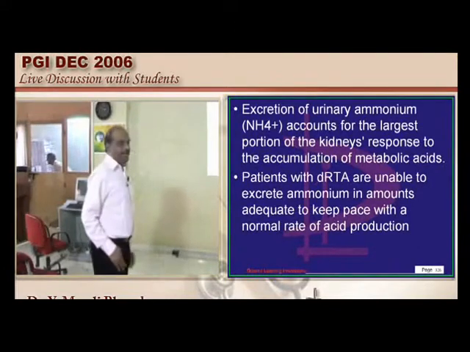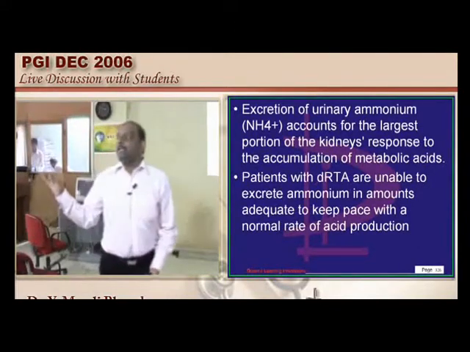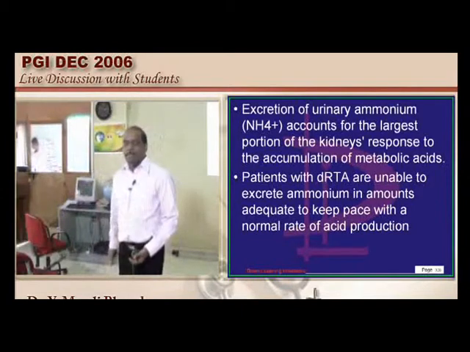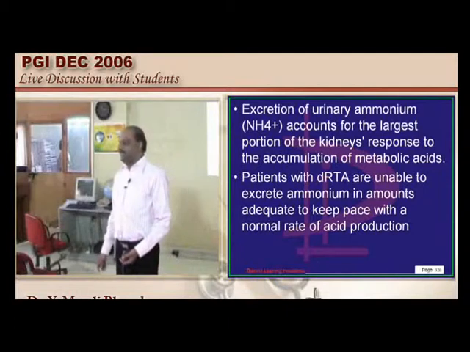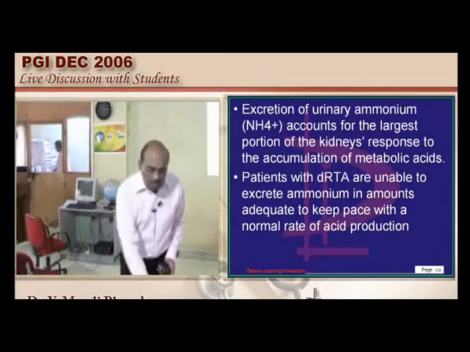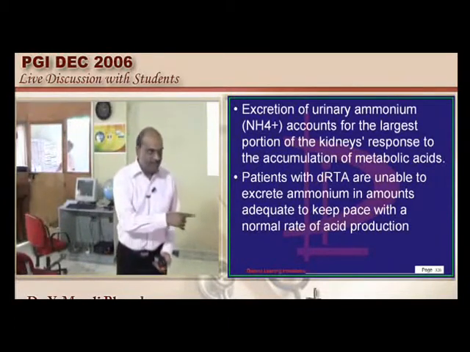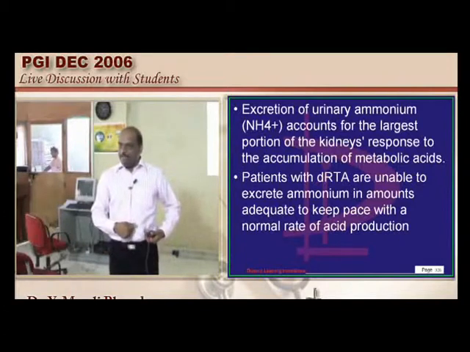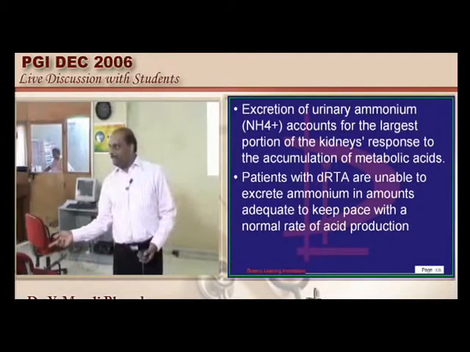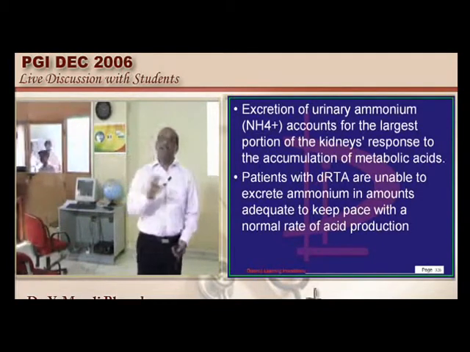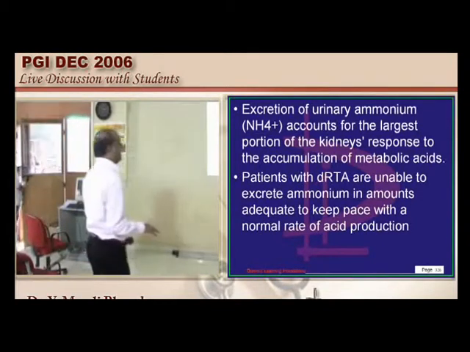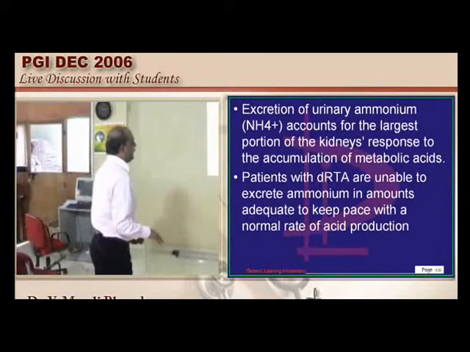So how can you check that? Give ammonium chloride, NH4Cl, load the patient. Look whether urine pH will fall below 5.5 or not. If urine pH can fall below 5.5, that means it is proximal RTA. If it can never fall, it is more likely to be distal RTA. So the ammonium chloride loading test is a way to differentiate between the two, is what we need to remember.